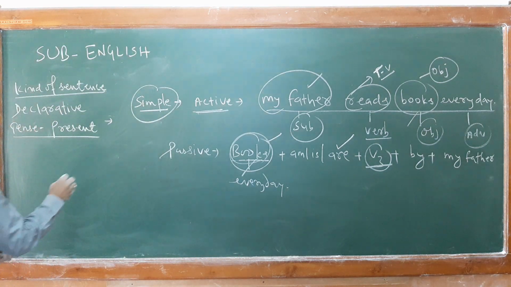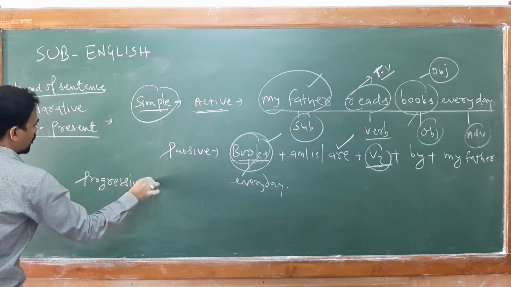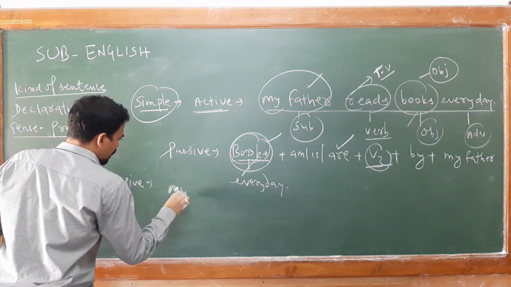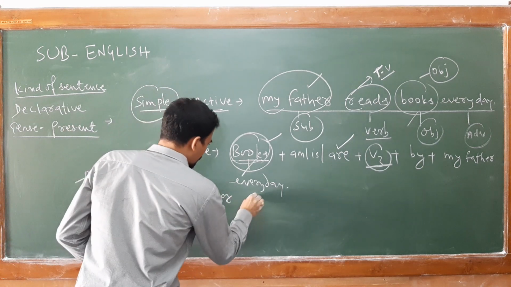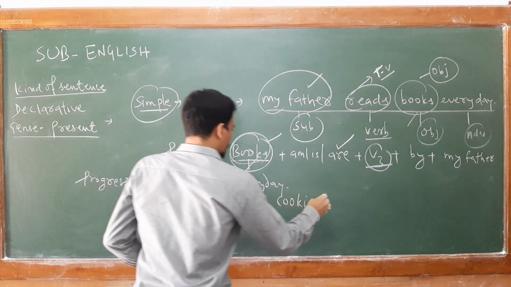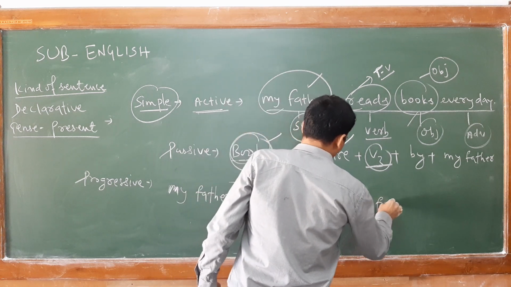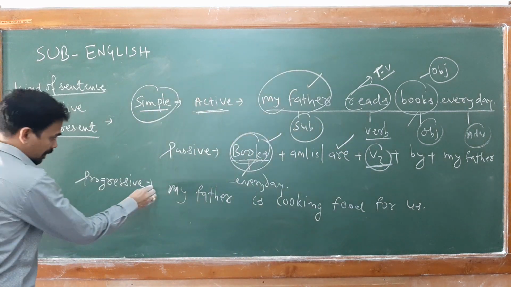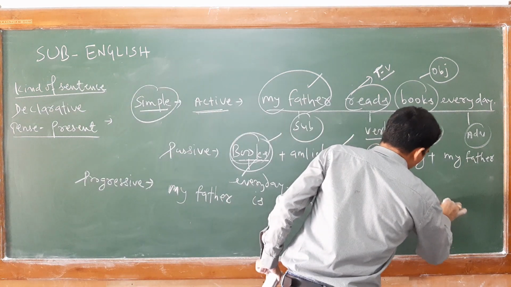Now come to the progressive one. How to change it in progressive? Now, if I cite an example: my father is cooking food for us. Now, this particular sentence is in present tense progressive form, and this is in